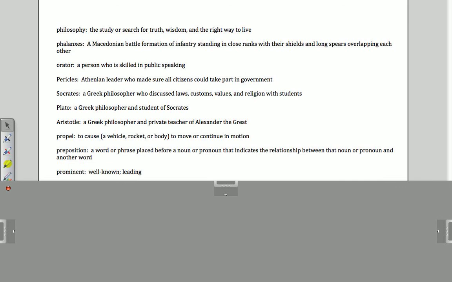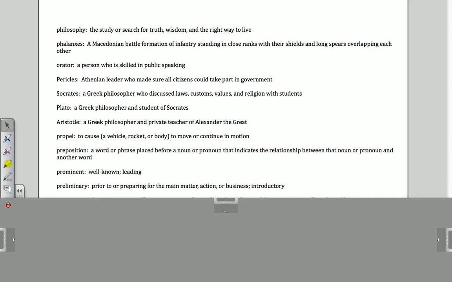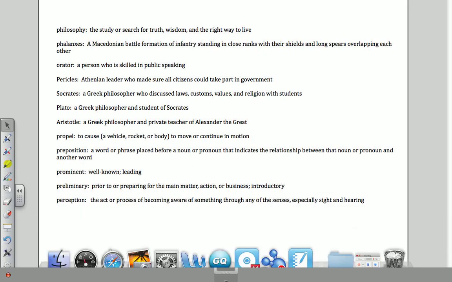Prominent. Prominent is being well known or leading. Preliminary. Preliminary is prior to or preparing for the main matter, action, or business. It's like an introductory. And perception. Perception is the act or process of becoming aware of something through any of the senses, especially sight and hearing.